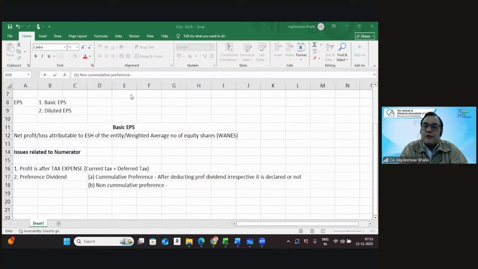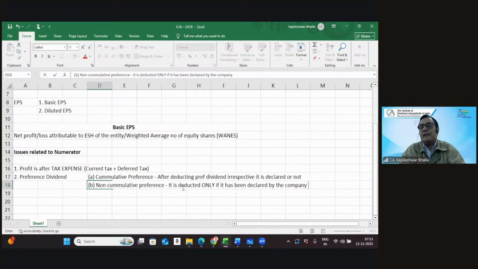So in terms of the non-cumulative preference shares, we can say it is deducted only if it has been declared by the company. So if the dividend is not declared by the company, we are not going to make a deduction.